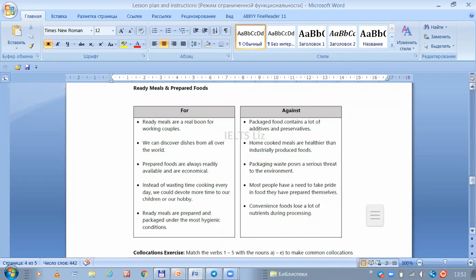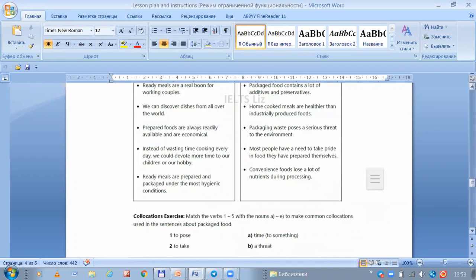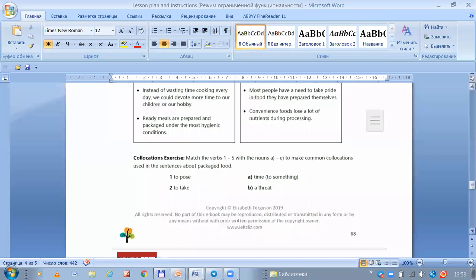Convenience foods lose a lot of nutrients during processing. Yes, there is a difference between the taste and the standard of nutrition. When it comes to standard of nutrition and taste, homemade cheese and some kind of factory prepared cheese, we can feel the taste from just the first bite.